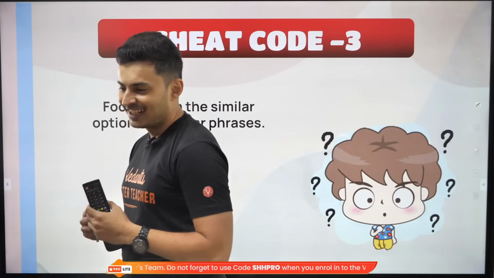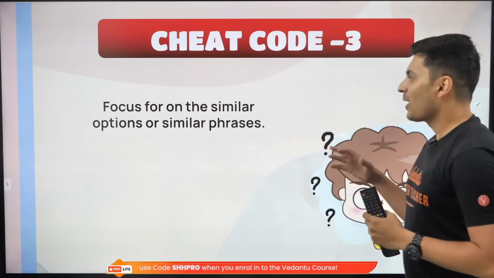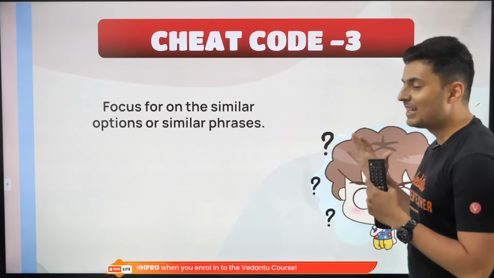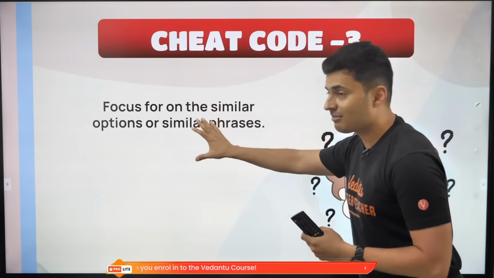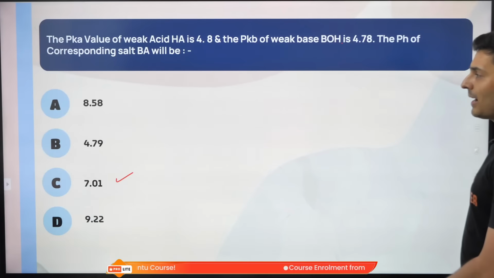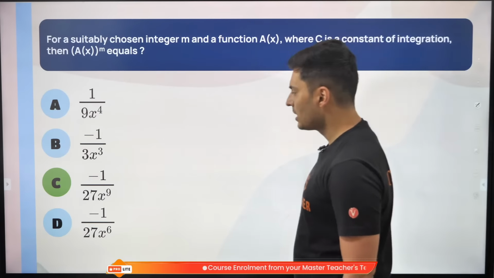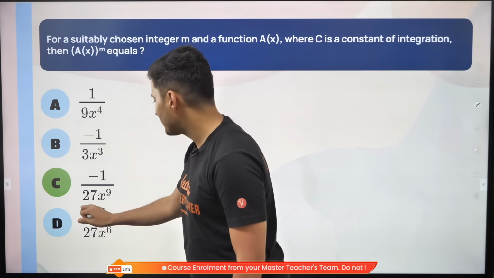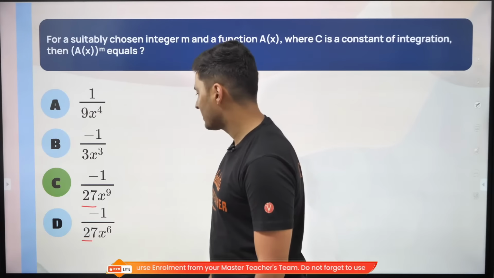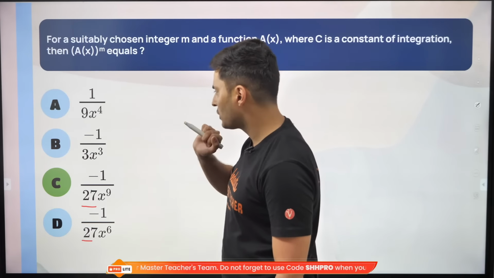Okay. So, guys, focus for the similar options or similar phrases. This trick could have been also used for the previous one. If you go back to the previous question, do you see? Here you have 27. Here also you have 27. X raised to 9, X raised to 6, X raised to 3, X raised to 4.